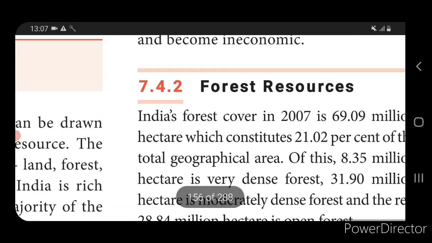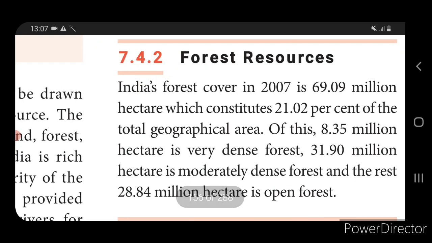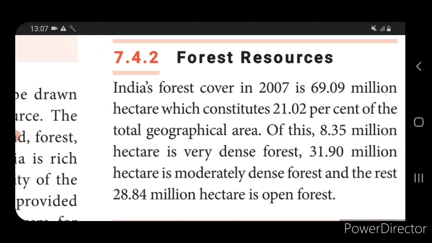Next we come to know about forest resources. The second resource is the most important one. So India's forest cover in 2007, the census they have taken. The forest area alone is 69.09 million hectares, which constitutes 21.02% of the total geographical area. Okay.